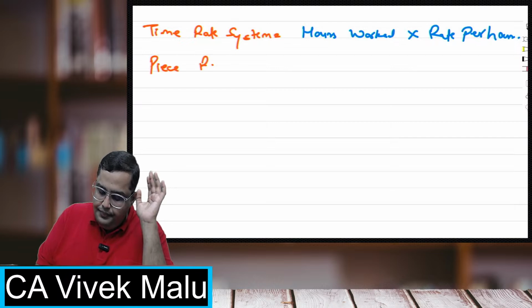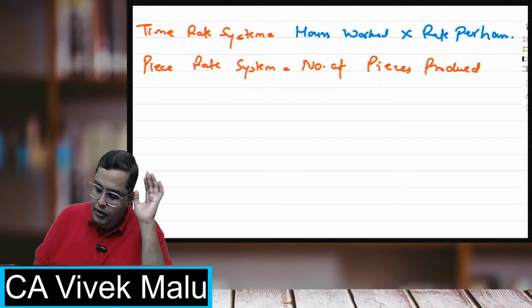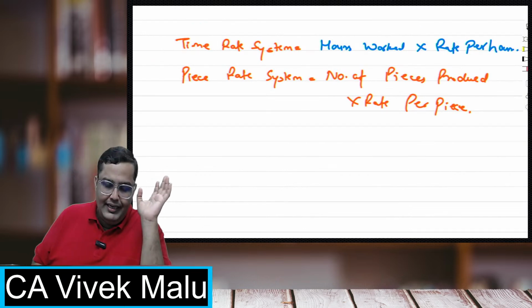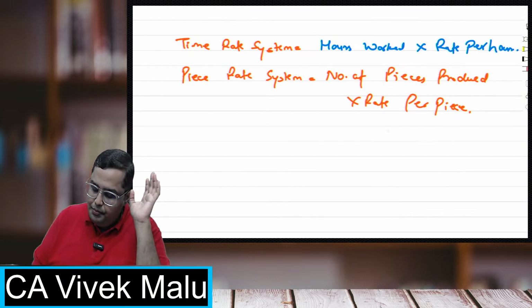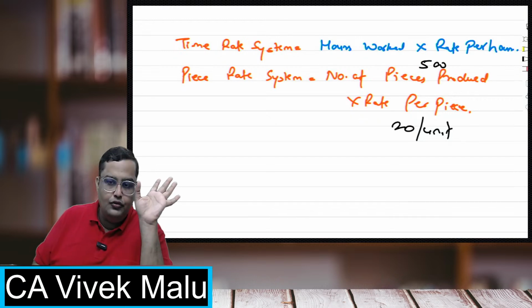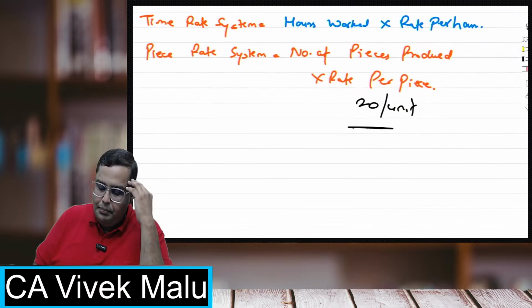Piece rate system. Again, it is very easy. Number of pieces produced into rate per piece. Rate per piece, मतलब आपने जैसे उन्हें कहा है कि you will pay them 20 rupees per unit. Okay, and they have created, let's say, 500 units. So what you will do is 500 into 20, you will pay them 10,000, like that. So the number of pieces produced into the rate per piece. That's a piece rate system.